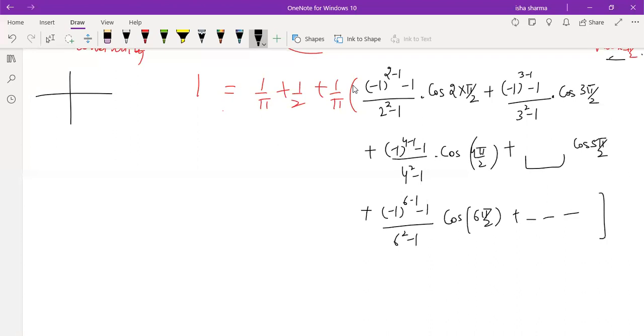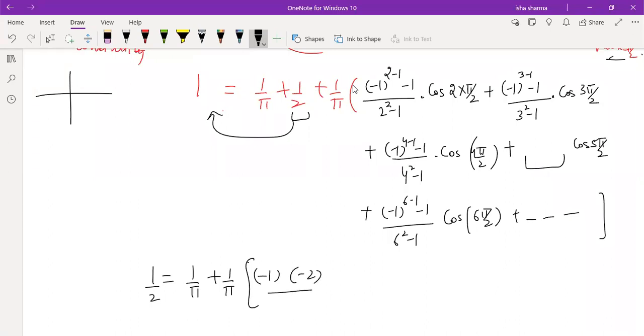So this is going to be an infinite expansion. The left hand side is 1, equal to 1 by pi times the series. So this 1 by 2 can be taken on this side. The constant, 1 minus half, will be half, plus 1 by pi. Now I'm going to do the simplifications. Cos 2 pi by 2 is cos pi, which is minus 1. And minus 1 raised to power 2 minus 1, minus 1 raised to power 1, is negative. So minus 1 times minus 1 is minus 2. And 2 square minus 1 is 3. So I have to write 3 as 1 into 3.